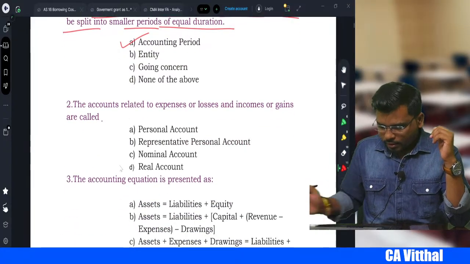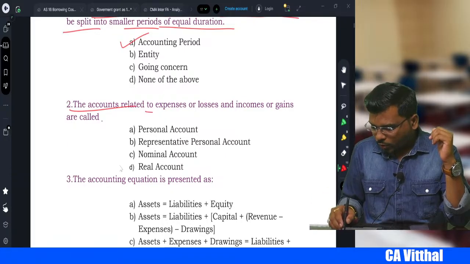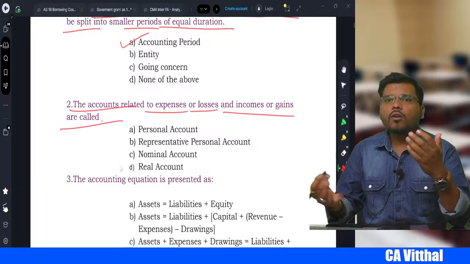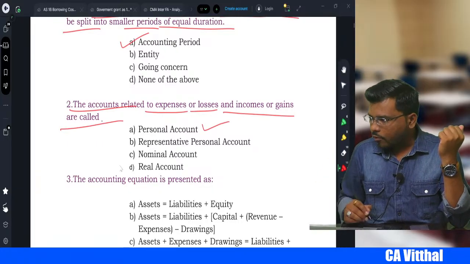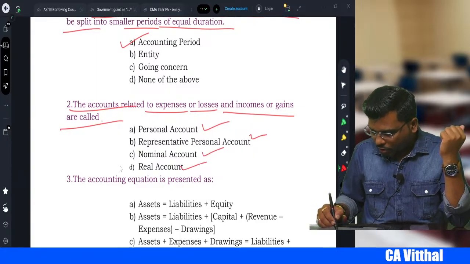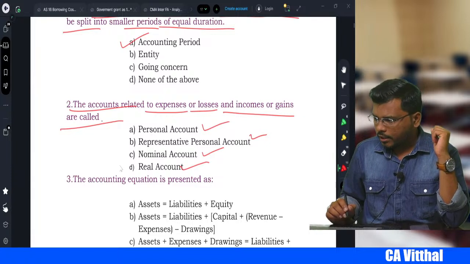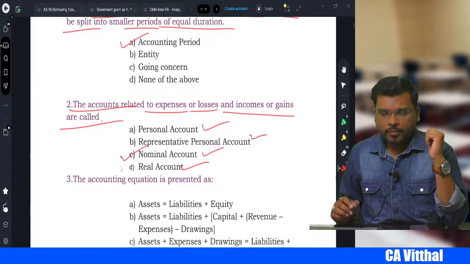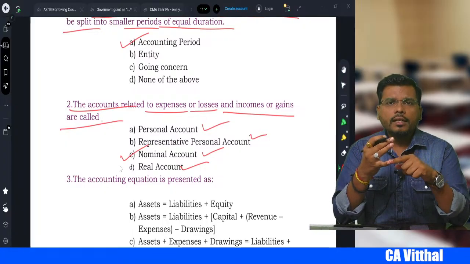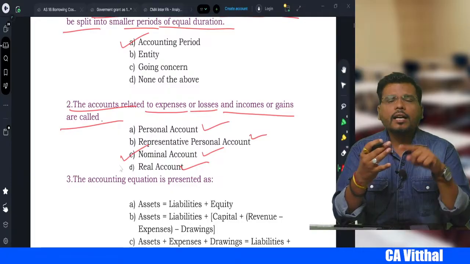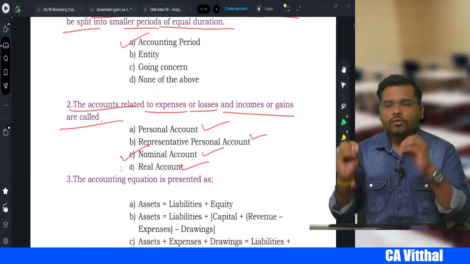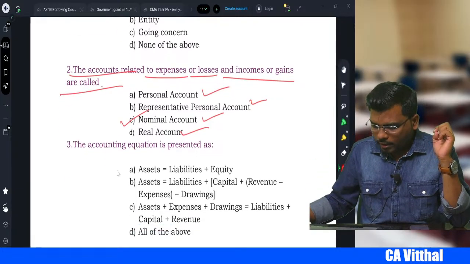Okay, next: the accounts related to expenses or losses and income or gain are called what? Is it a personal account? Is it a representative personal account? Is it a nominal account or real account? What is the correct answer, my dear student? The correct answer will be nominal account, because nominal account means those accounts in which we record the transactions relating to income and expense. So all these transactions are recorded in nominal accounts.